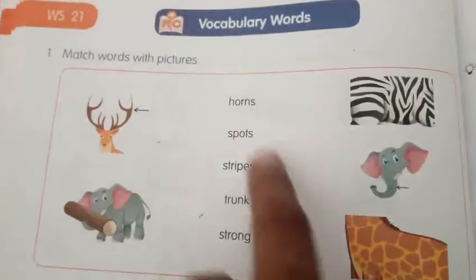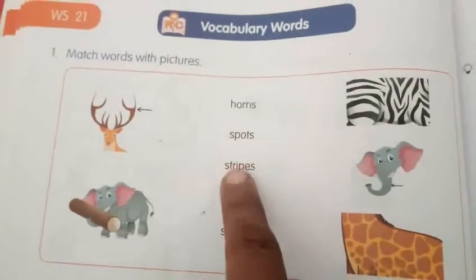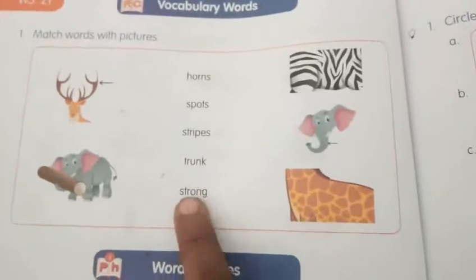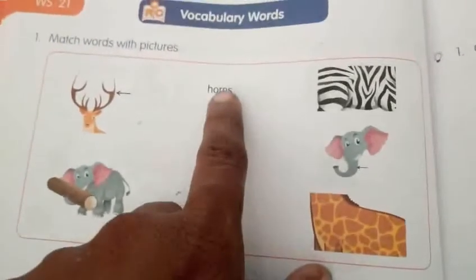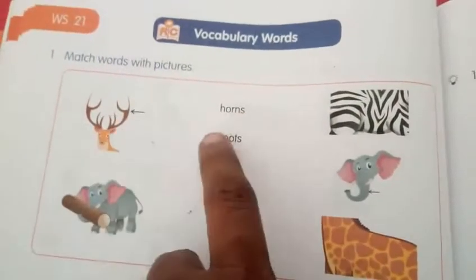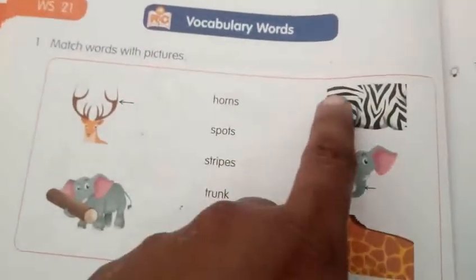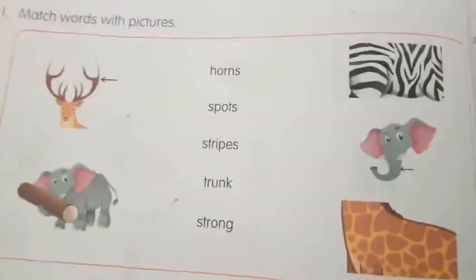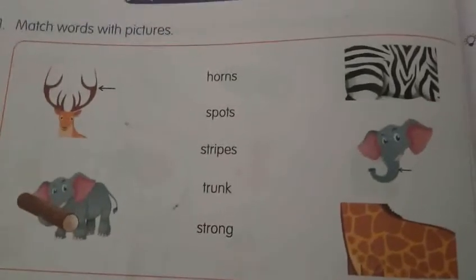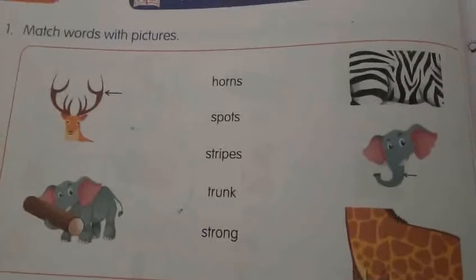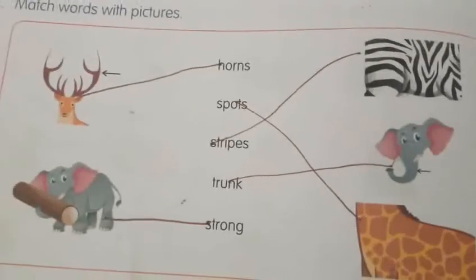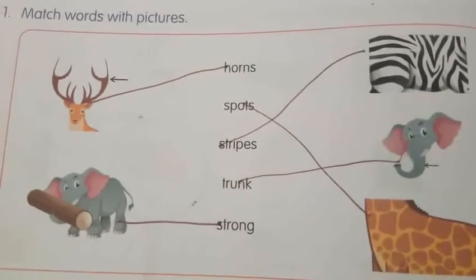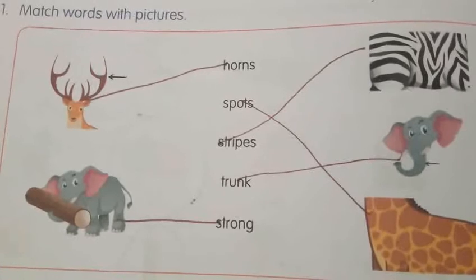We have to read the words first. Horns, spots, stripes, drunk, then strong. So we have to match the word with pictures. Horns, spots, stripes, drunk, then strong. Right? So you have to take your pencil and then match the word with pictures now. Yeah, see the answer. Check your workbook, my dear children. Check out your answers.